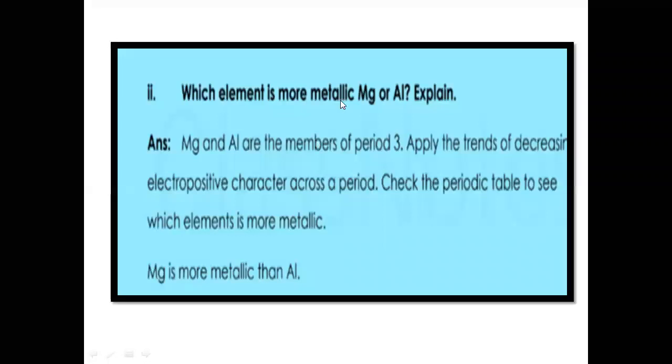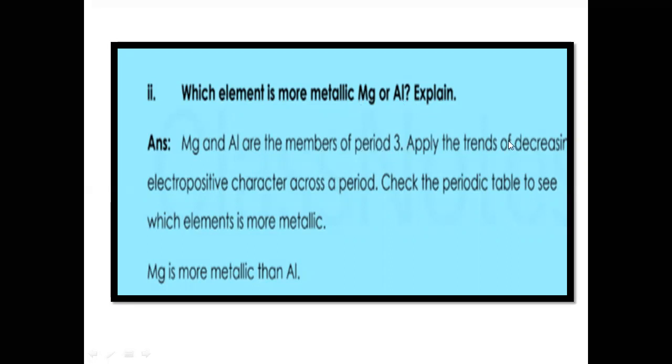Question number 2. Which element is more metallic, magnesium or aluminum? Magnesium is present in group number 2 and aluminum in 3, although both are present in the same period, period number 3. Magnesium and aluminum are the members of period 3.